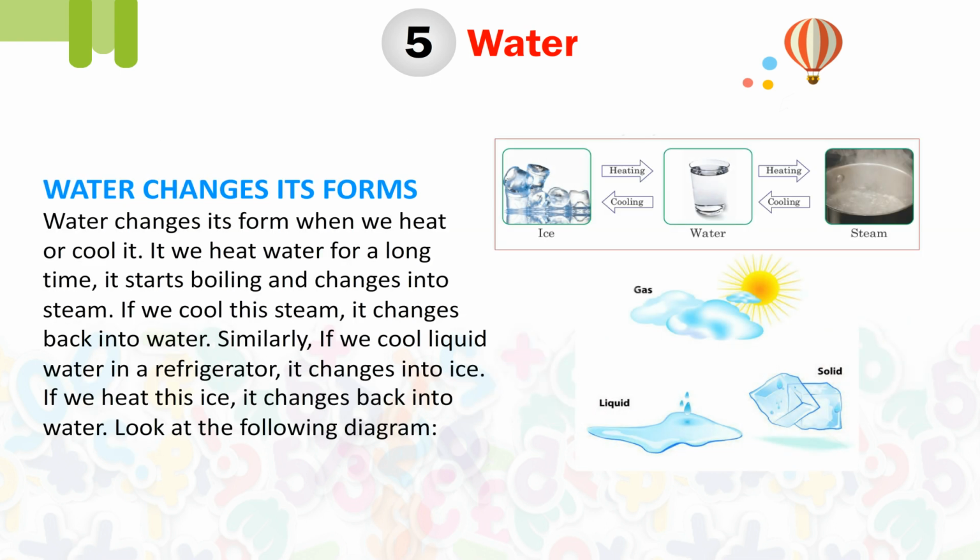Water changes its form. Water changes its form when we heat or cool it. If we heat water for a long time, it starts boiling and changes into steam. If we cool the steam, it changes back into water. Similarly, if we cool liquid water in a refrigerator, it changes into ice. If we heat this ice, it changes back into water. Look at the following diagram. Heating, heating, cooling, cooling. Ice, water, steam.